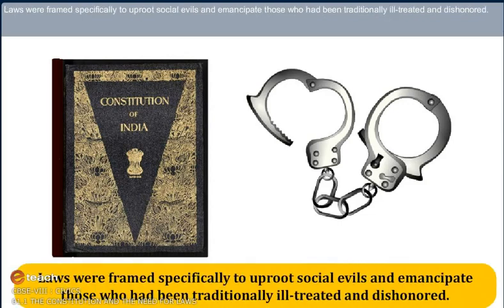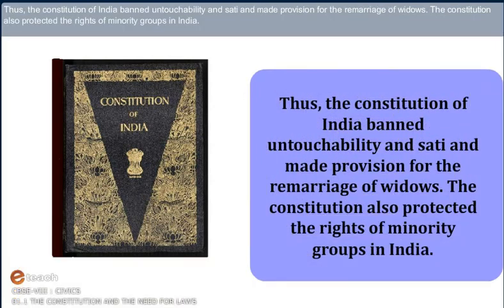Laws were framed specifically to uproot social evils and emancipate those who had been traditionally ill-treated and dishonored. Thus, the Constitution of India banned untouchability and sati and made provision for the remarriage of widows. The Constitution also protected the rights of minority groups in India.